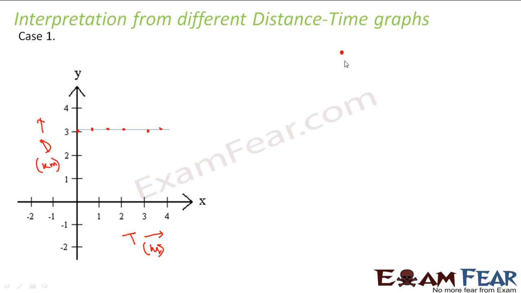Correct? Let us suppose the object starts from this point. He moved some 3 kilometers and reached here. Now, if the object is still moving, then this 3 kilometers should increase to 4 kilometers or 5 kilometers or something, right? But here you see that with increase in time, the distance is always 3 kilometers. That means the object is at rest at this point. So there is no motion involved.